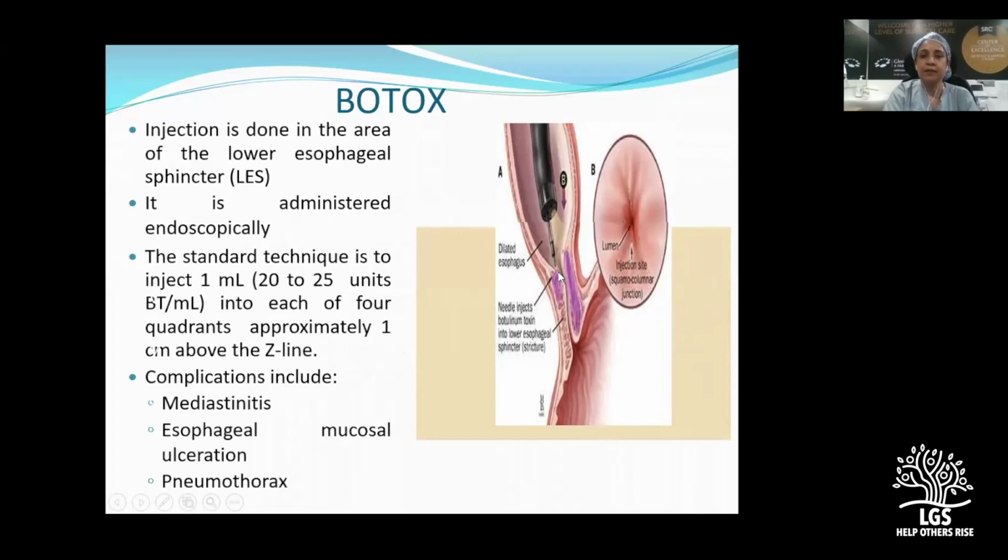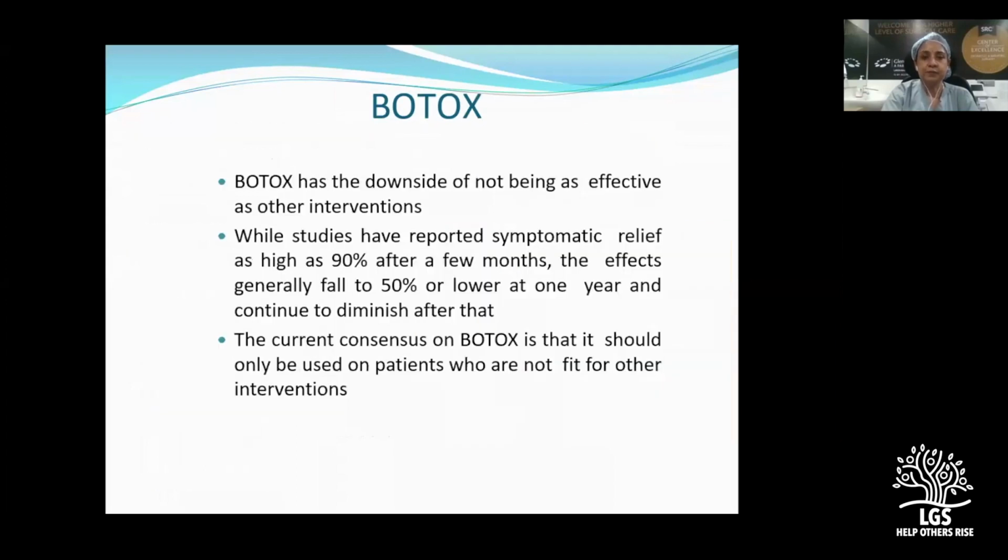The complications can be mediastinitis or ulceration of the esophageal mucosa, or if you penetrate through the esophagus, then you can end up with a pneumothorax. So this needs a little endoscopic expertise. And the downside of Botox is that it is not as effective as the further interventions we are talking of. It's better than medical treatment, but it's not as good as a dilatation or a surgery.